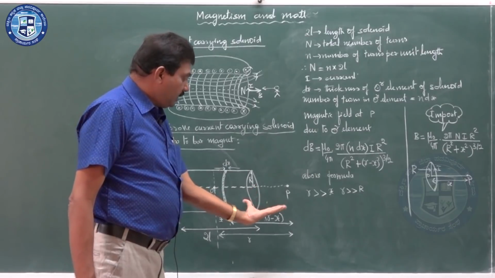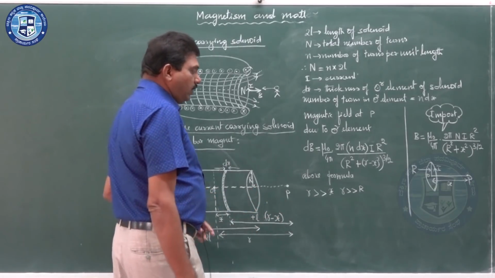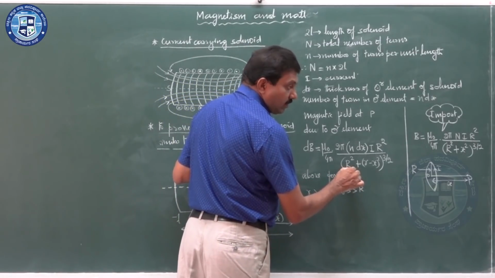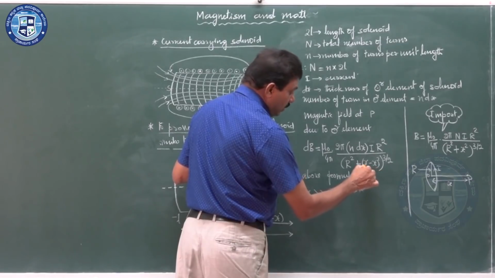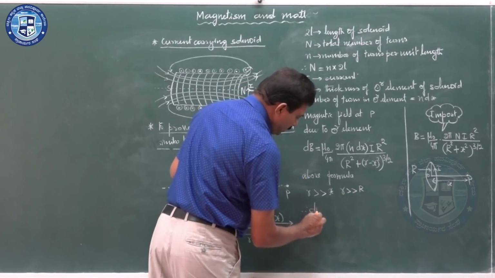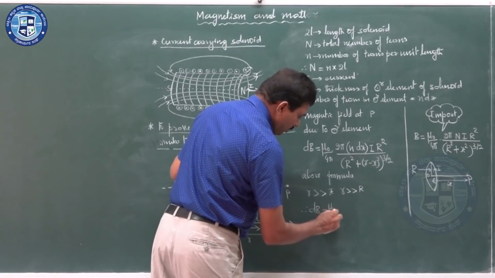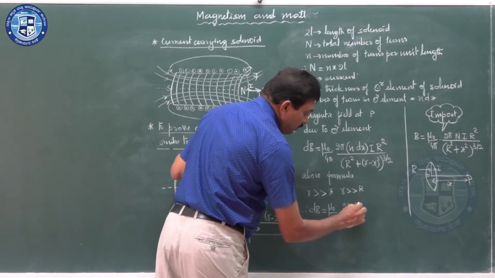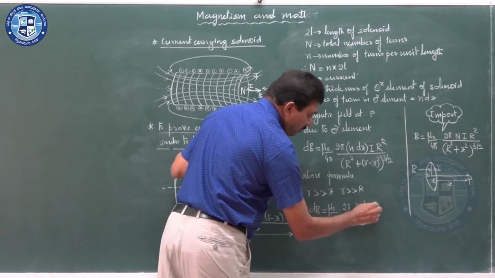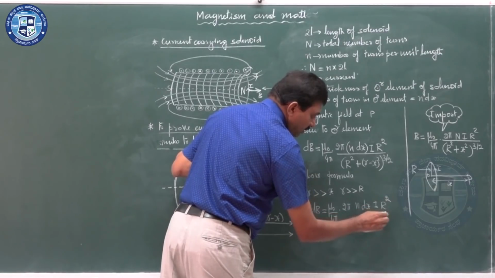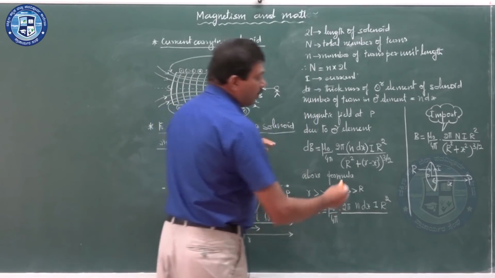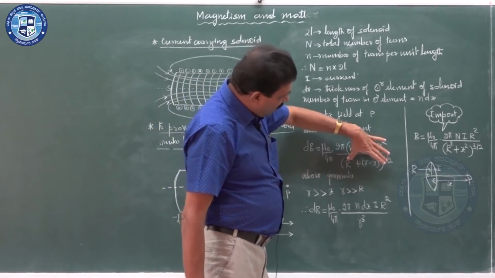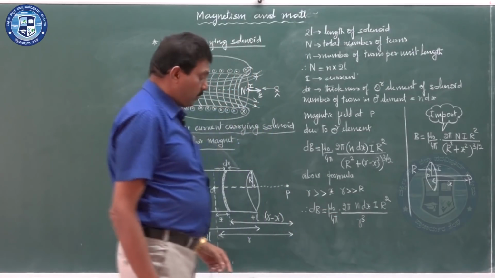Therefore, this r can be neglected, this x can be neglected. So dB will be equal to mu naught by 4 pi into 2 pi n dx, I no change, r square divided by small r cube. The denominator is simplified into small r cube.